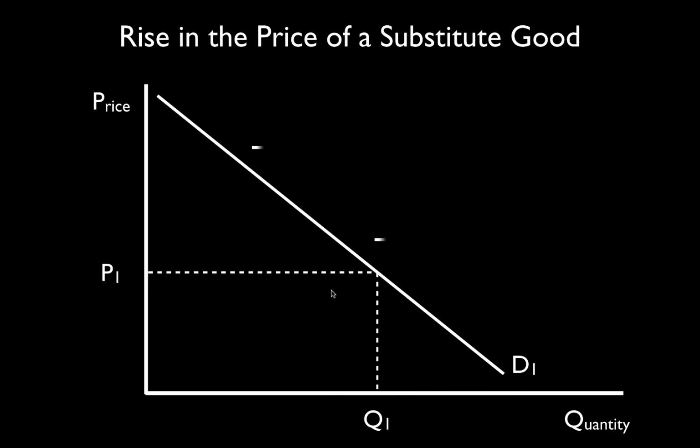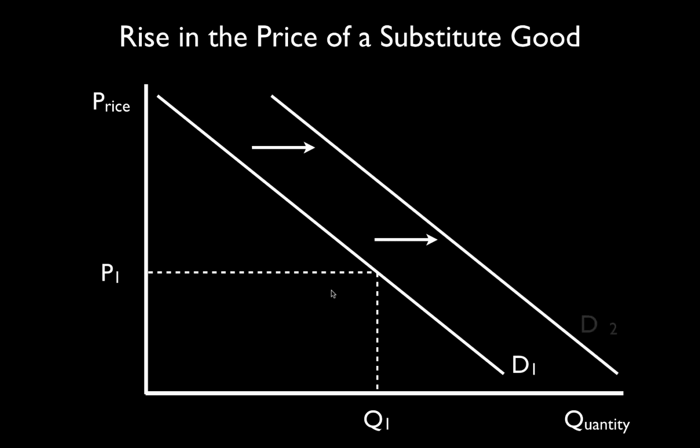The price of Pepsi rises, people switch to buying more Coke, and that means that at every single price, more is bought. There is an outward shift. So if the price of a substitute rises, there is an outward shift for the good in question.